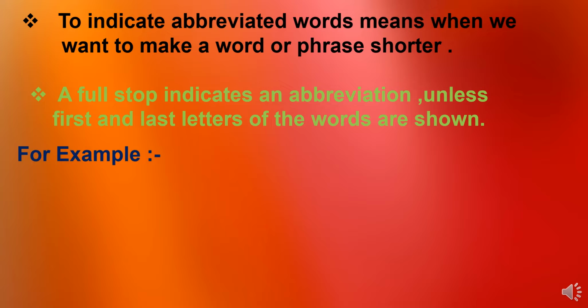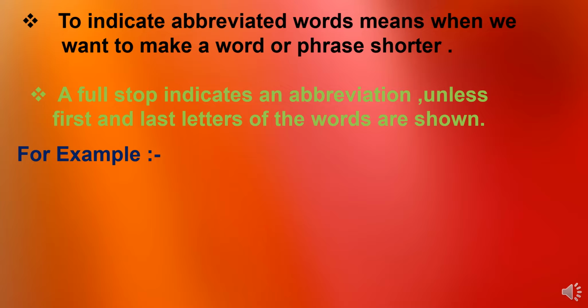Let's see which are the words. Have you remembered the word Mr.? We don't write the whole spelling of Mr. Raman, M-I-S-T-E-R and then Raman. What will we write? M-R. So at that time we write a capital letter M, R, and then a dot.